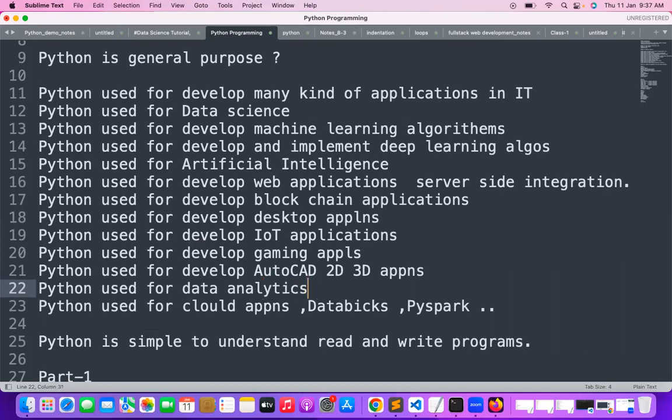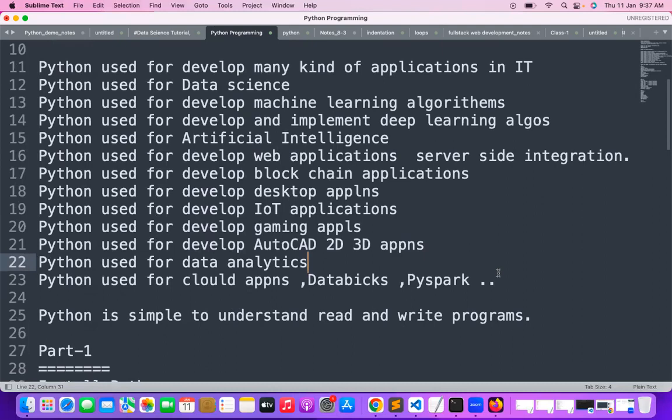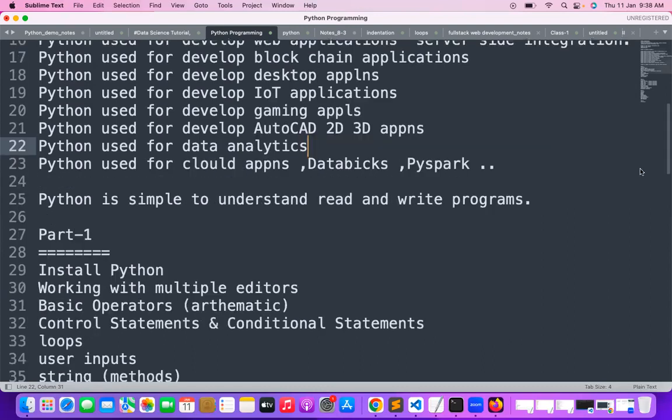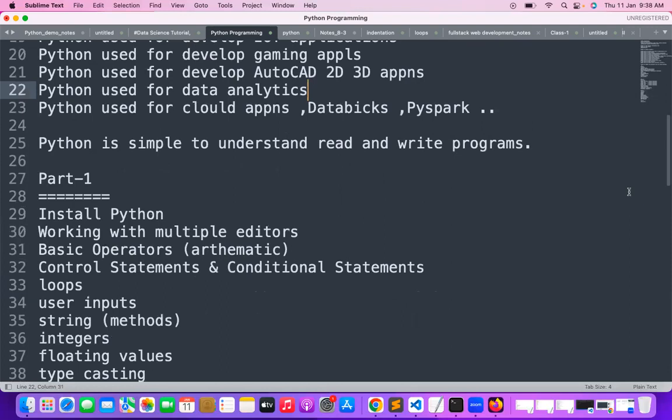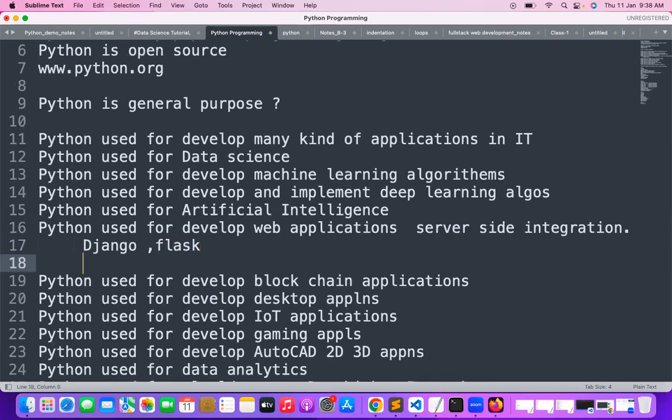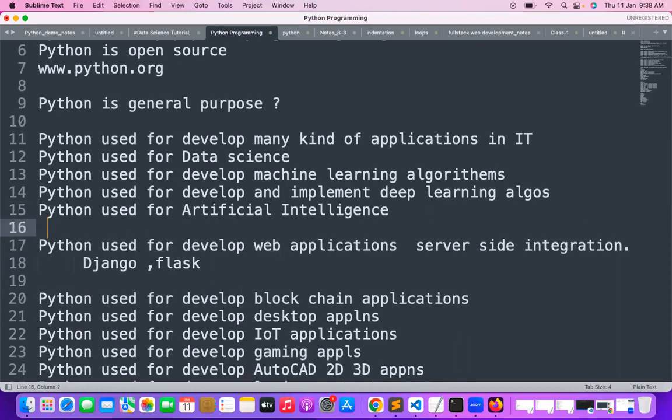People are mostly learning topics like data analytics, data science and artificial intelligence nowadays. Even backend development like Django, Flask and all. Python is used to implement the backend for web applications, server side integration, all those things. In server side integration, people are working with Django. We will discuss a separate playlist for Django and Flask later. And people are working with artificial intelligence. There are multiple libraries available for artificial intelligence, Keras, TensorFlow.